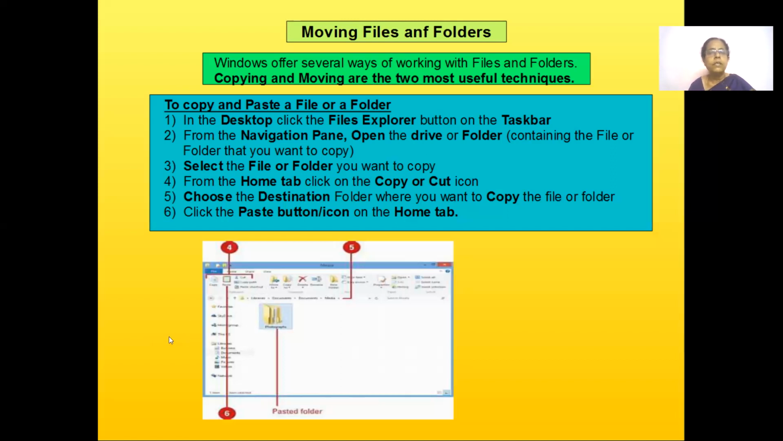right click on the folder that you need to copy and select the copy option. Navigate and go to where you want to paste it, right click and select the paste option. And that's how you move a file from one place to another. So you can actually do cut and copy, both work the same way.